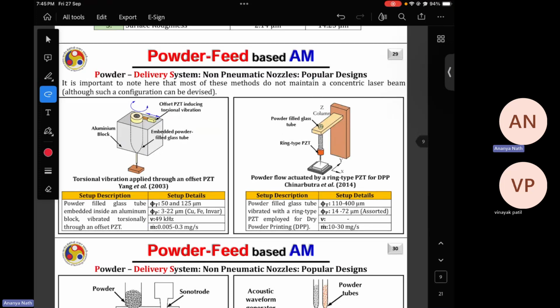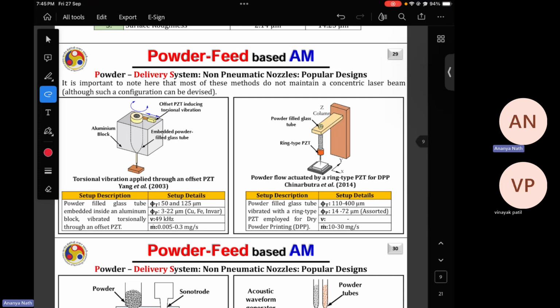The gist is that with a non-pneumatic nozzle, you have to apply some external vibration with the help of piezoelectric material or external voltage, and by that the powder particles will come using gravitational force, and you don't have to use any carrier gas.